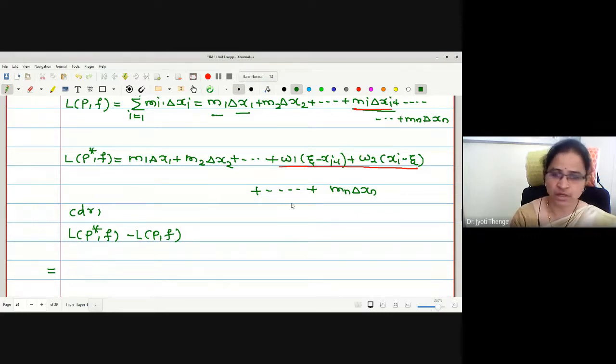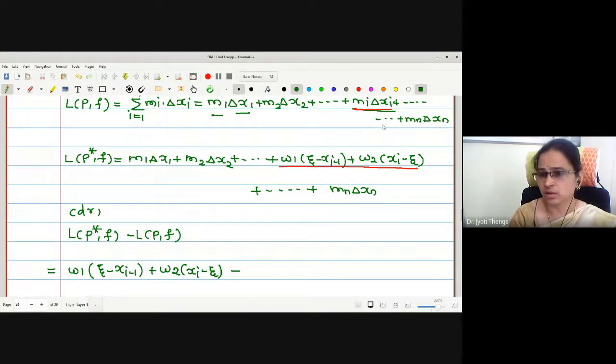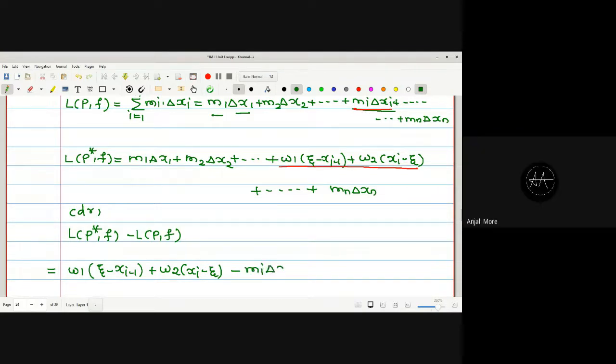Therefore, let me write the remaining terms of LP star f: w1 times zeta minus xi minus 1, plus w2 times xi minus zeta. And the term remaining from LPF is mi delta xi.